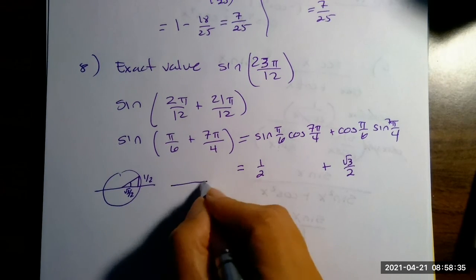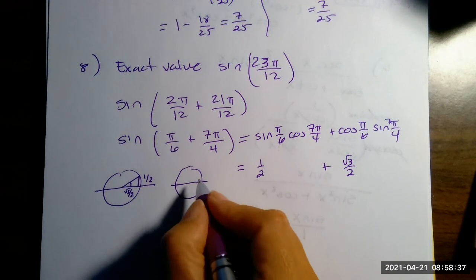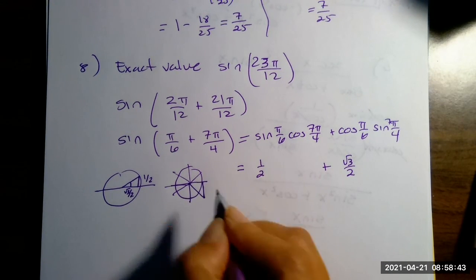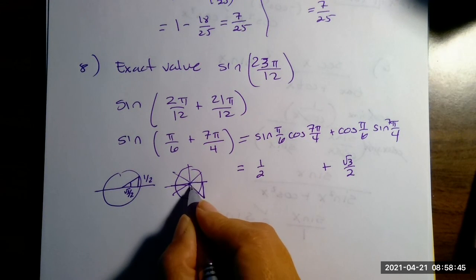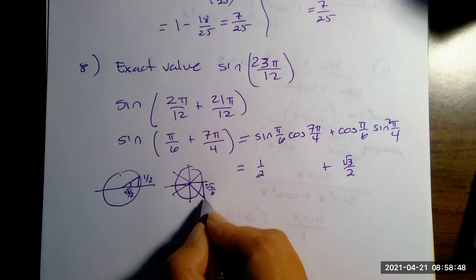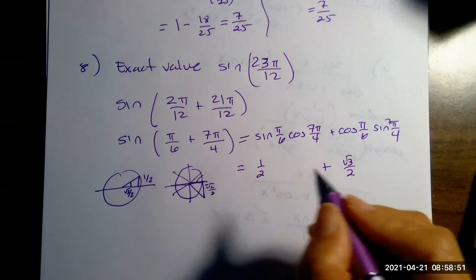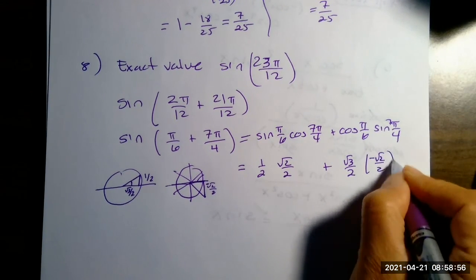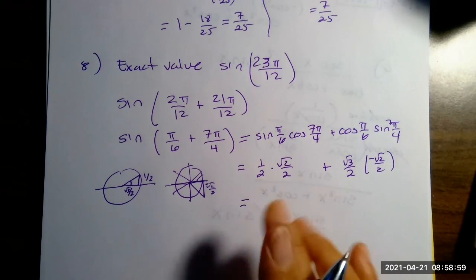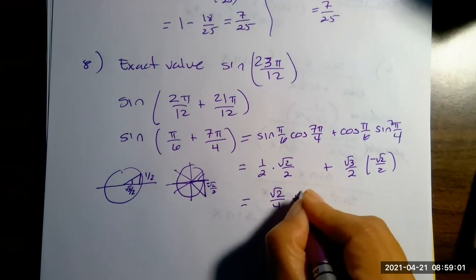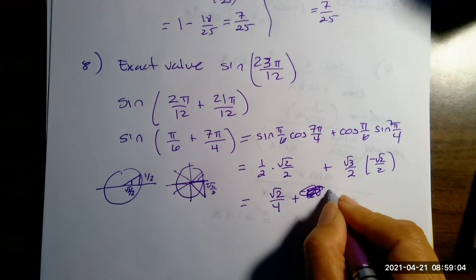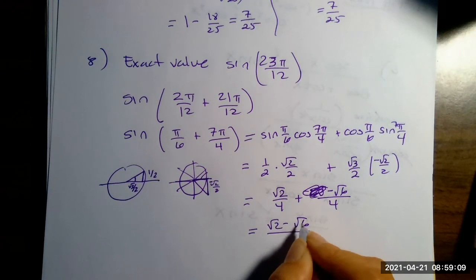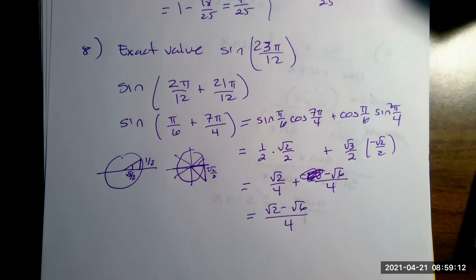And now I'm going to do the second triangle. 7 pi over 4, 1, 2, 3, 4, 5, 6, 7. So it's going to be down here. So this is going to be pi over 4 is root 2 over 2, negative because it's going down, and cosine is going to be positive. So cosine is positive, sine is negative. So my final answer, root 2 over 4 plus negative root 6 over 4. And we can combine them. I can't add them together because you can't put roots together.